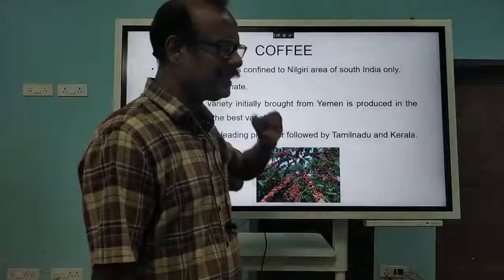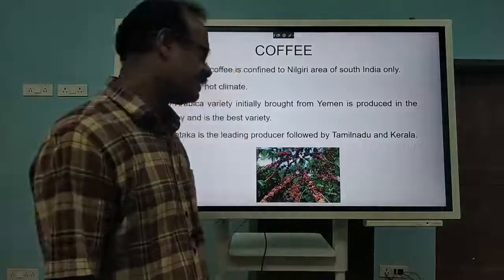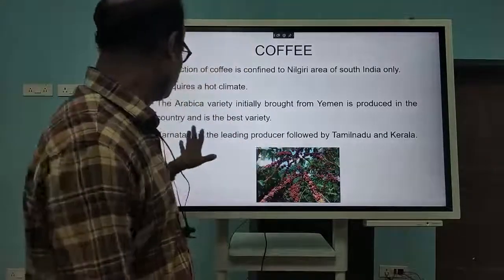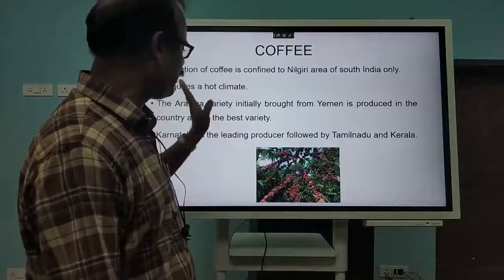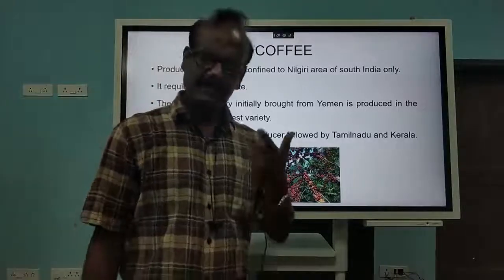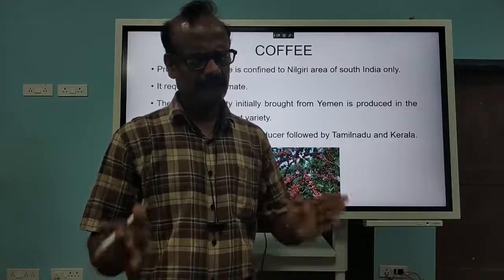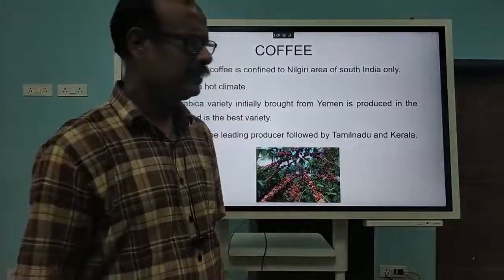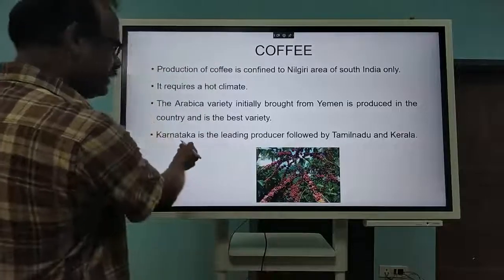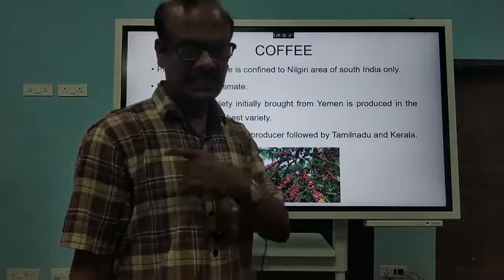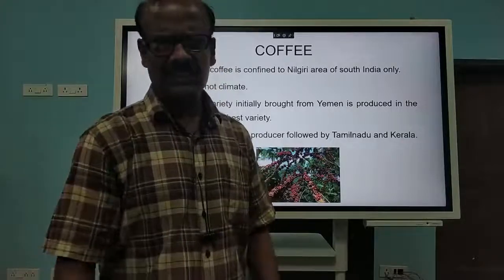And the Nilagiri area is the only area which has coffee. Kerala, Karnataka and Tamil Nadu. These are the 3 states. And we also have the best variety, the Arabica variety. Our coffee is being exported, and we are earning foreign money. No doubt in that. Karnataka is the leading producer of coffee. Coorg district of Karnataka, Coorg coffee is famous.